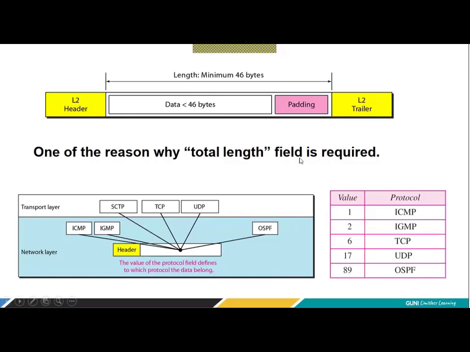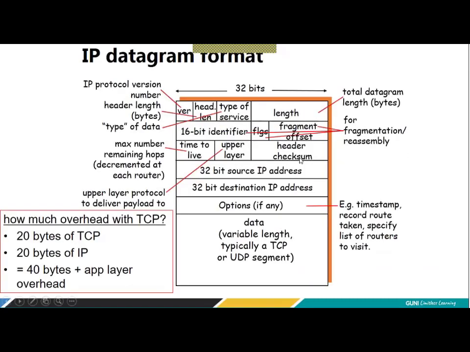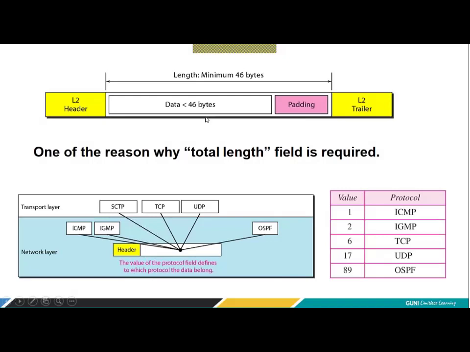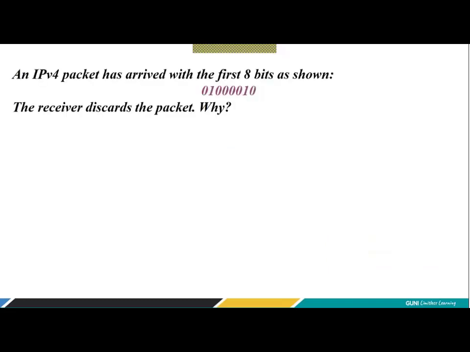One of the reasons why the total length field is required in the IP header: please understand here. Right? This is the total length field in the IP header. Why is it required? Because sometimes you do the padding. When you do the padding, you need to understand how many bytes are data, and that is only possible when you have a total length field. So that is the reason why you need a total length field. We will take some examples and then we will go to fragmentation.